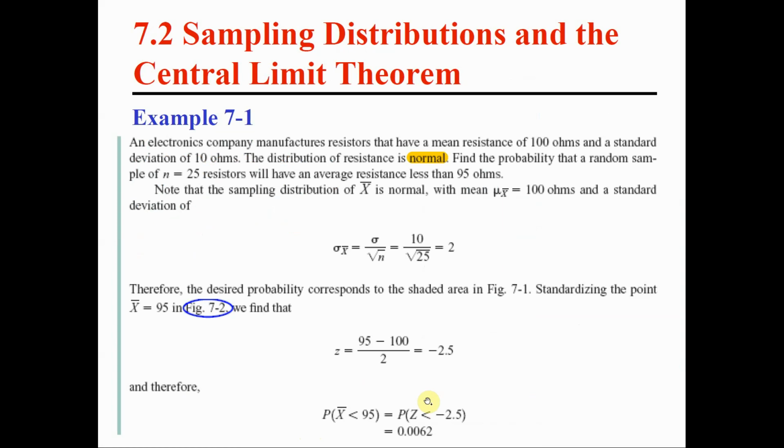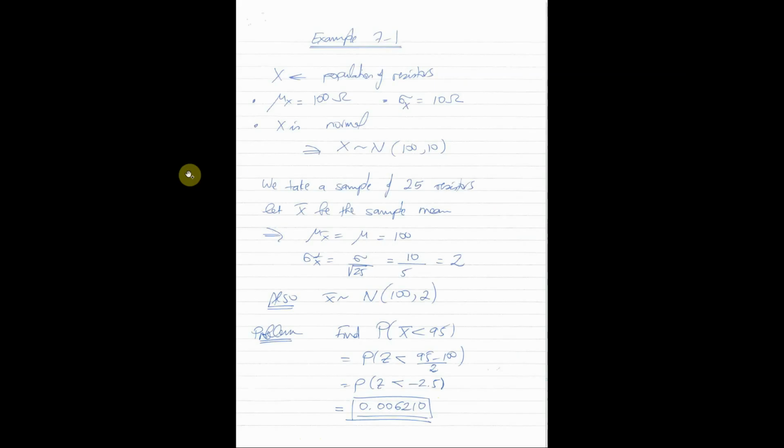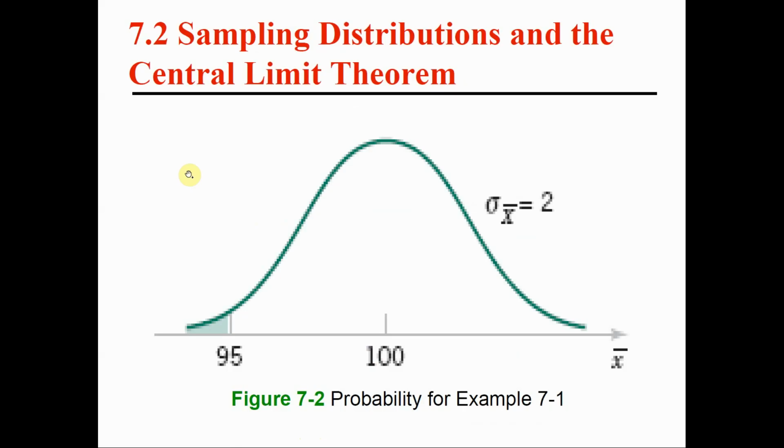Bottom line, and to cut it short, could we have still solved the problem if the population of resistors is not normal? Yes, and the solution idea would have been exactly the same. However, we needed n to be 30 or greater. This finishes this part. This finishes today's lecture, and we will continue with another idea next time.